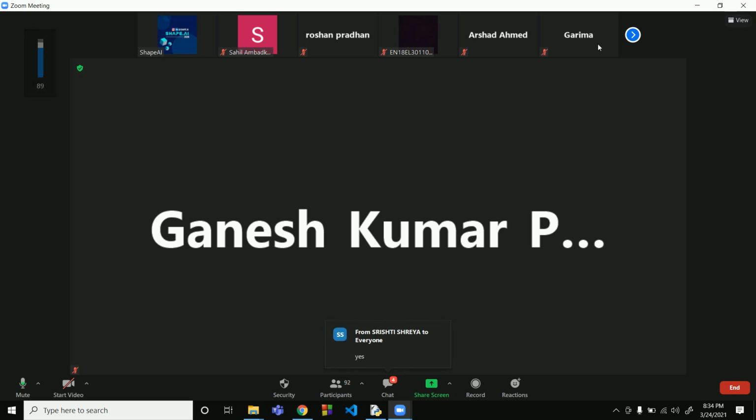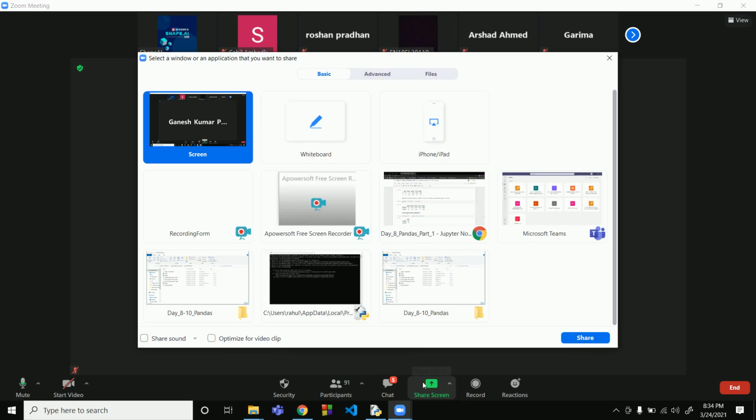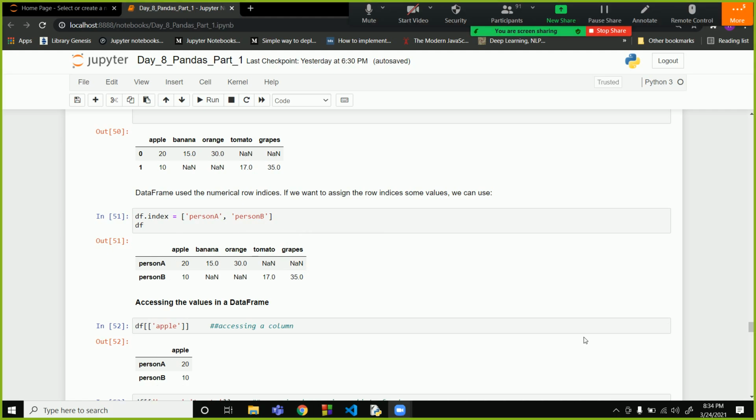Okay, so yesterday we have seen how to create a data frame from all the different kinds of lists, dictionaries and series. Today we'll again start by continuing with our pandas data frame. Now we'll see how we modify it.